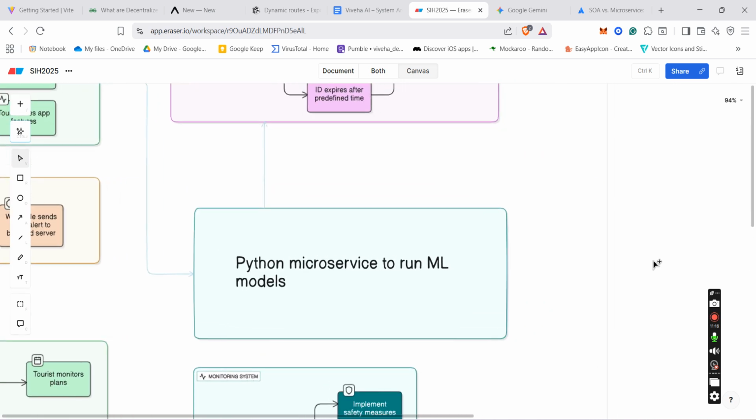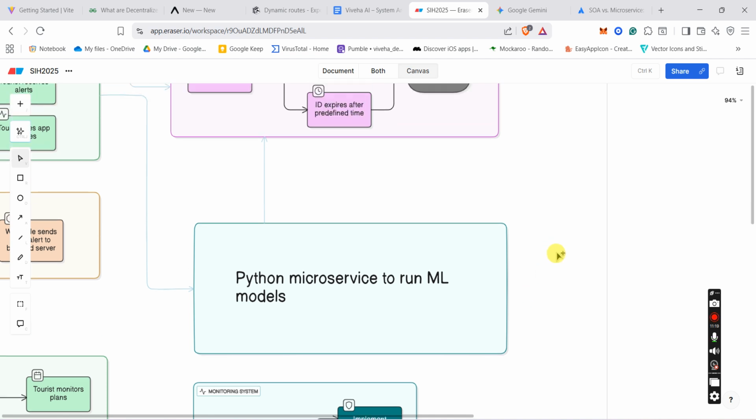And for the machine learning model, we will use different machine learning models for different types of tasks, like to detect sudden urgent events. First we will try to implement using supervised learning. If we fail, or if the machine learning model does not have good accuracy, then we will move on to unsupervised learning, because we know that this type of past data is not available in very high quantity.